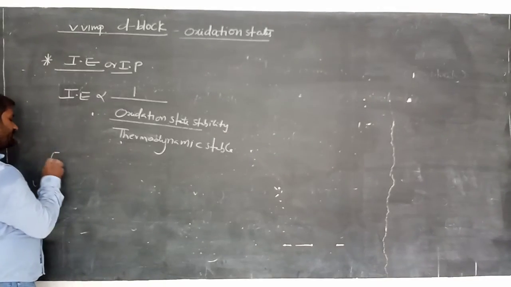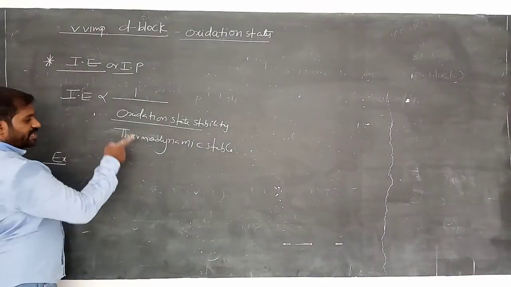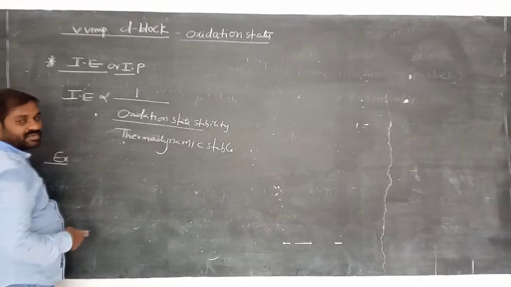Let's see the example. If ionization energy is more, thermodynamic stability is less. If ionization energy is less, thermodynamic stability is more.